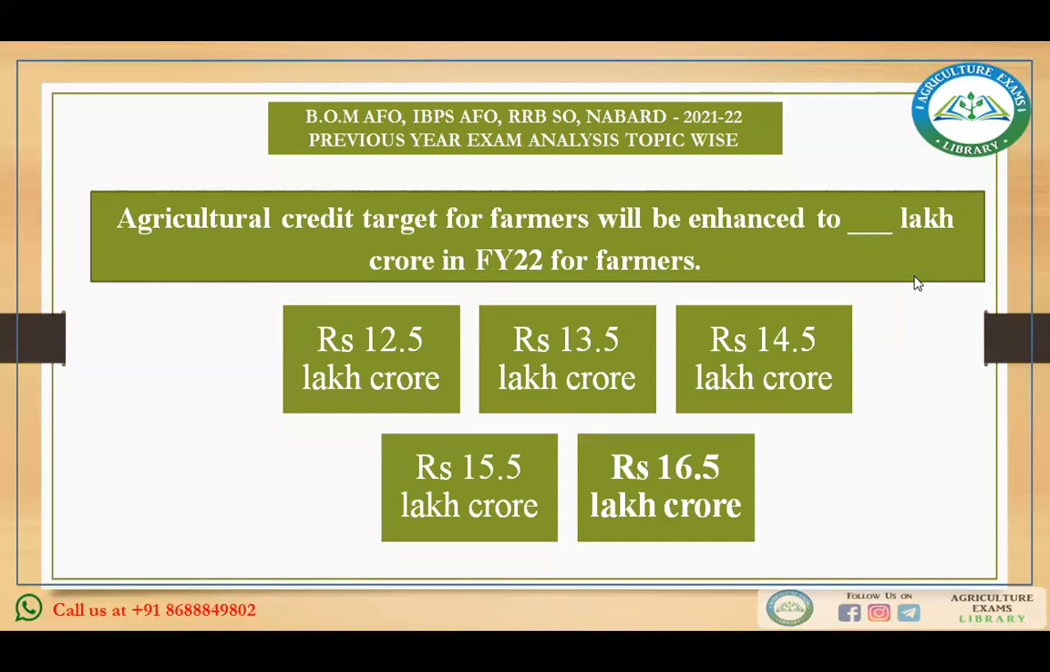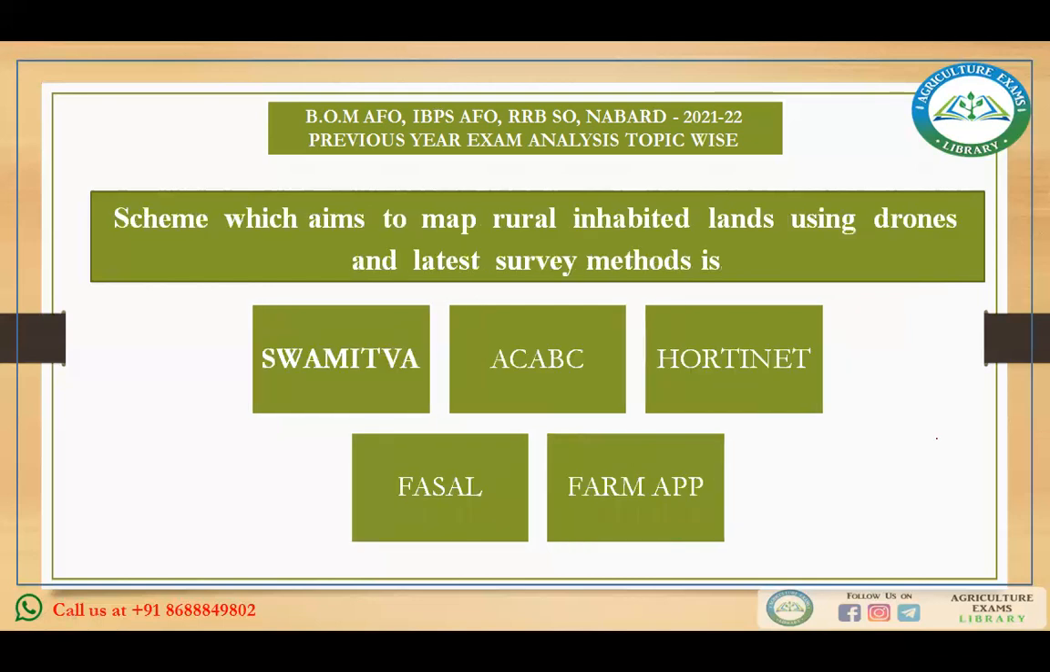There are many more things, like 1,000 more mandis will be integrated with the eNAM to bring transparency. Agriculture infrastructure funds will be available to APMCs for augmenting infrastructure facilities. But this question was asked regarding the agriculture credit target for the farmers that has been enhanced to RS 16.5 lakh crore. So this is our answer, RS 16.5 lakh crore. Let's move to the next question.